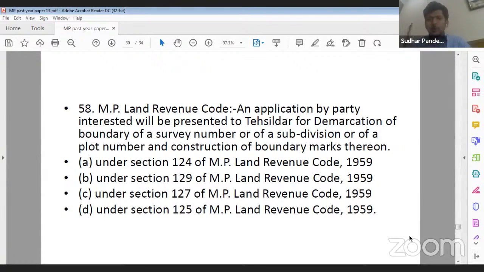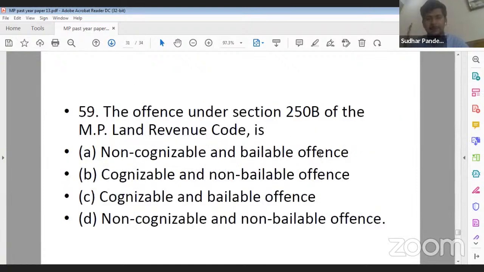Under which provision of the MP Land Revenue Code does a party apply before the Tahsildar for demarcation of boundaries, survey and plot numbers, and the construction of boundary marks? So its correct answer will be B, that is under section 129. No Rohit ji, its correct answer will be option B, that is under section 129, not under section 125.